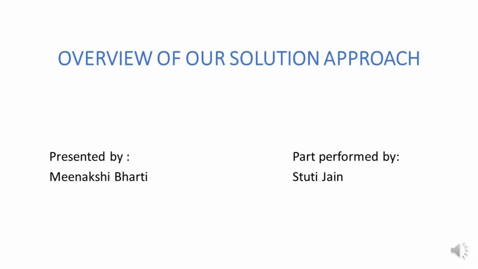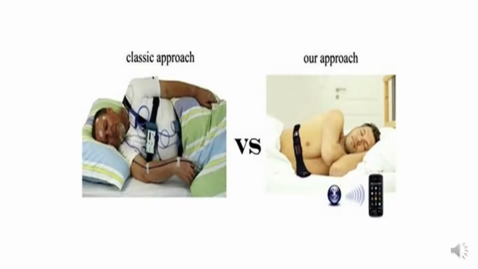which is very difficult for a patient because he has to stay in the same position throughout the duration of one night, which is quite difficult. Now this is the picture showing the classic approach versus our approach for the detection of obstructive sleep apnea.